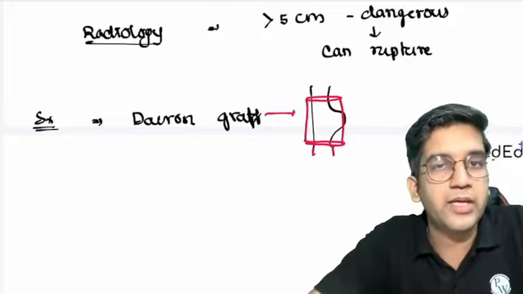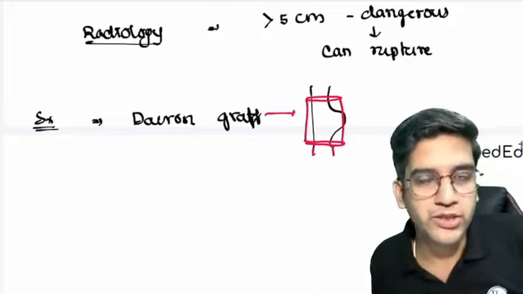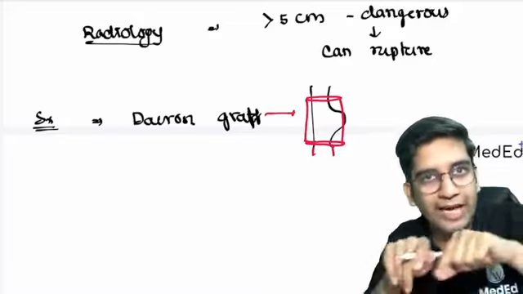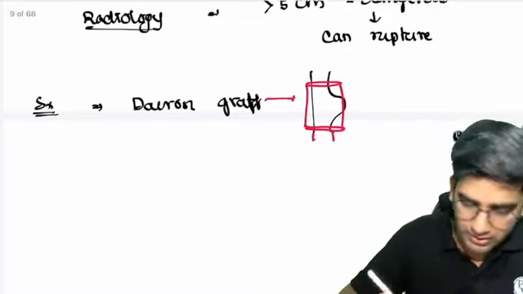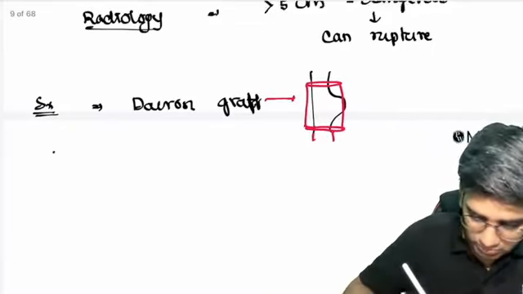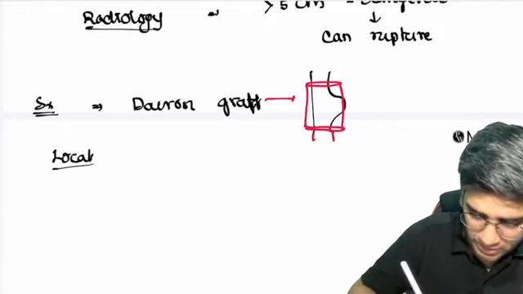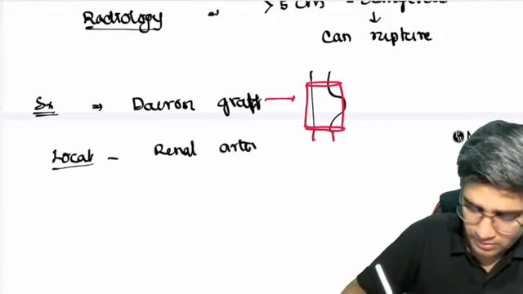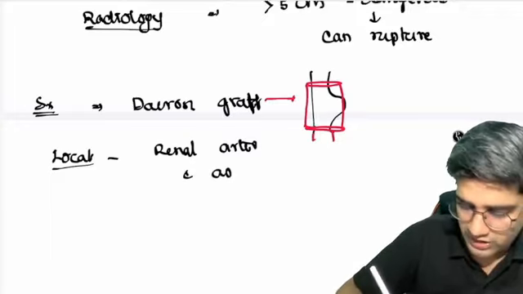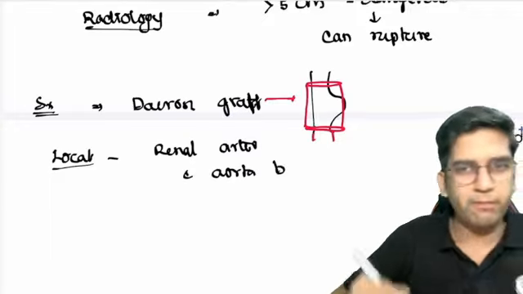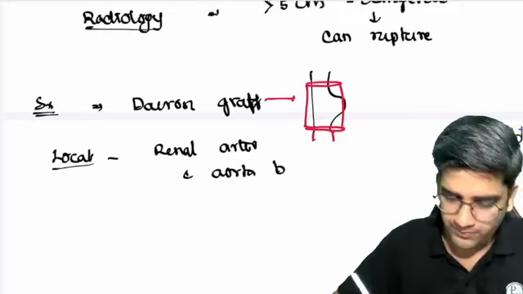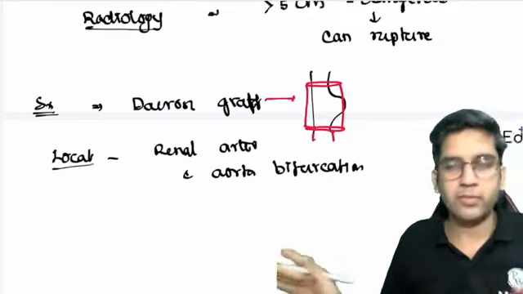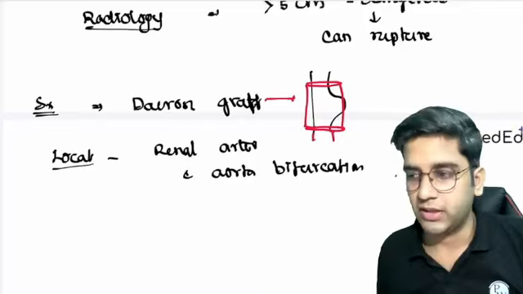Okay, usually, Sajad, coming back to your question, the location of abdomen aortic aneurysm is between your renal artery and the bifurcation of aorta. Bifurcation means the common iliacs, right? This is the common site of abdomen aortic aneurysm, between the renal artery and aortic bifurcation.